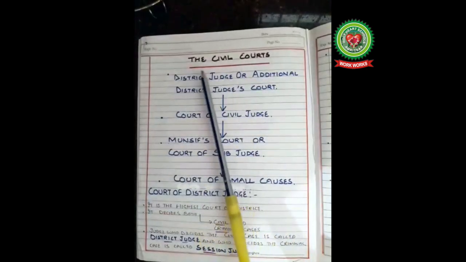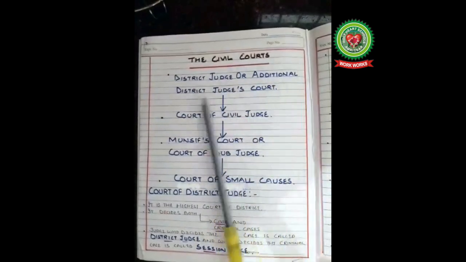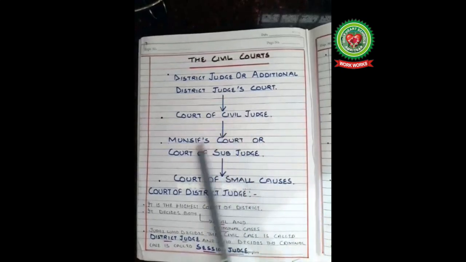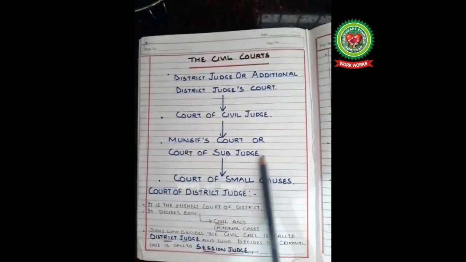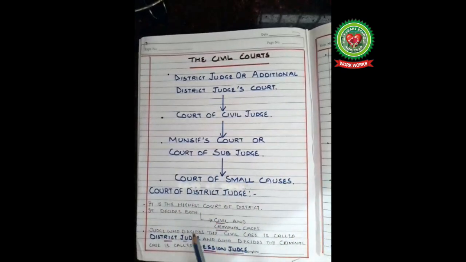Just have a look at the civil courts. The hierarchy of civil courts: the district judge or additional judge court. The other ones are the court of civil judge, munsif's courts or the court of sub-judge, and the court of small causes. Now we will discuss the court of the district judge.